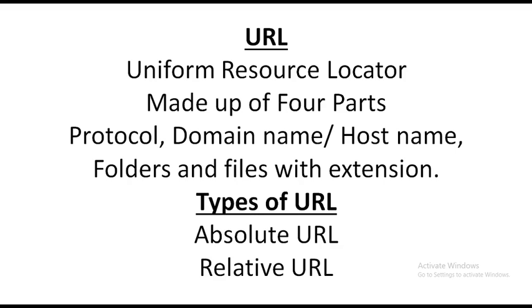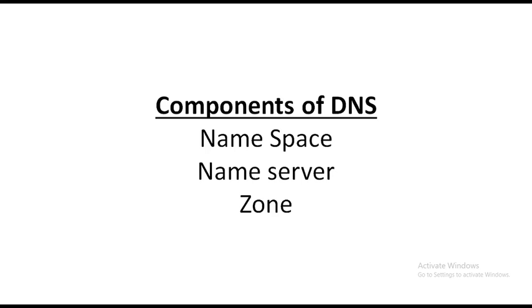Next one is DNS components. There are three important components in the domain name system: namespace, name server, and zone. Now we are going to see namespace. The domain names, which I have already explained, must be very unique and appropriate. The domain name should be selected from a namespace only.